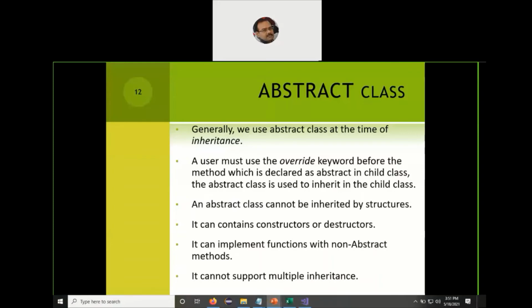It cannot support multiple inheritance, because that is for sure. Multiple inheritance cannot be supported in both Java and C#, but we have a better, superior alternative to inheritance. And it cannot be static. So those are some of the properties which you have to keep in mind when we are dealing with abstract classes. These are certain features of the abstract class which we should be very careful about.